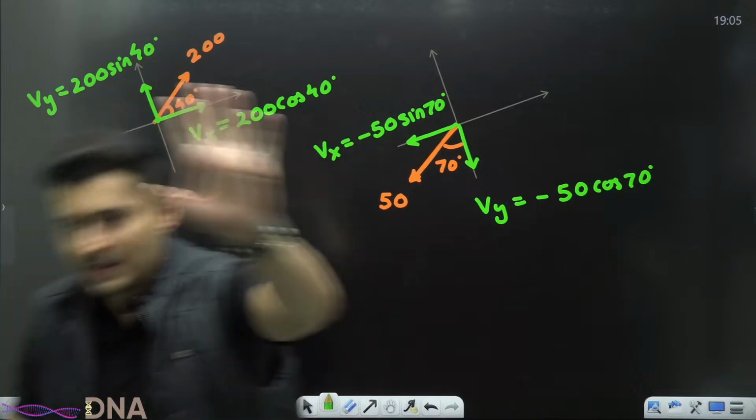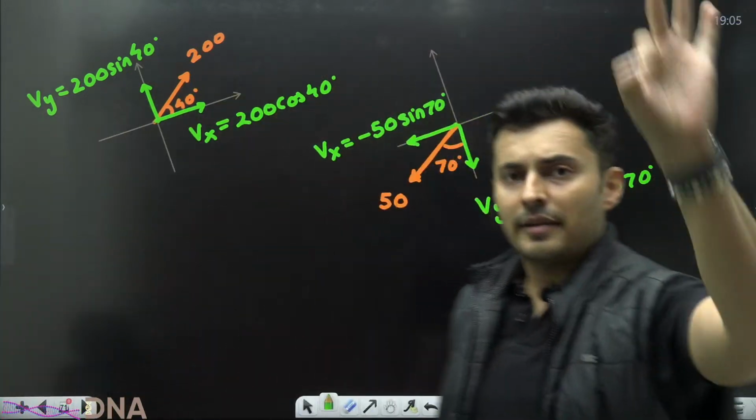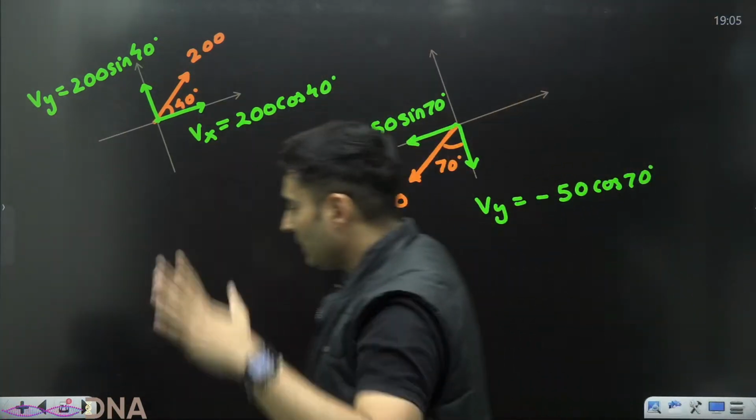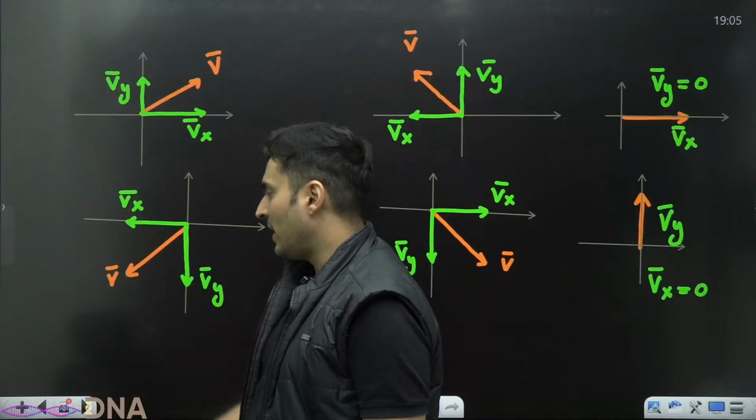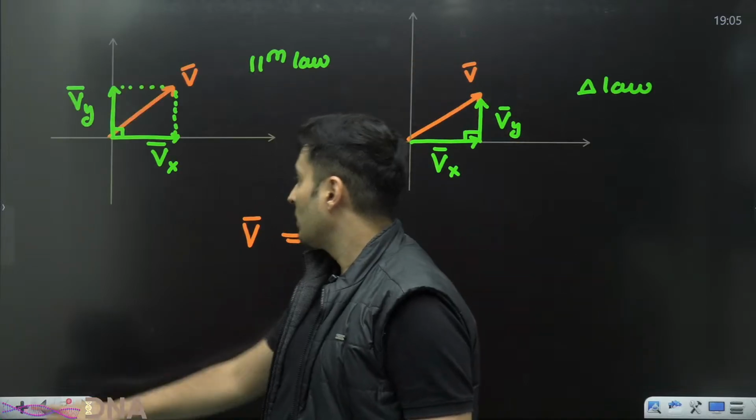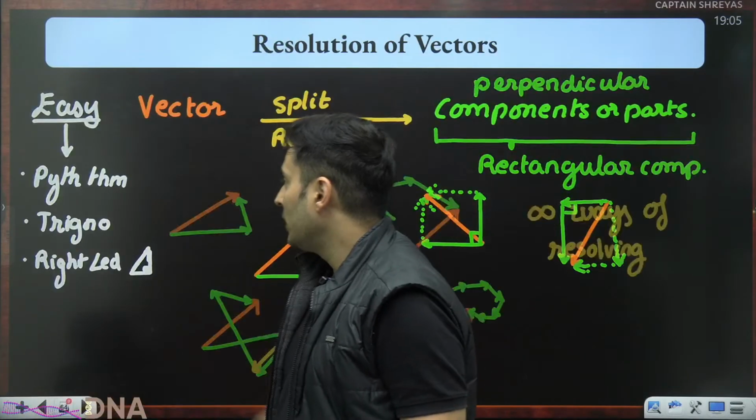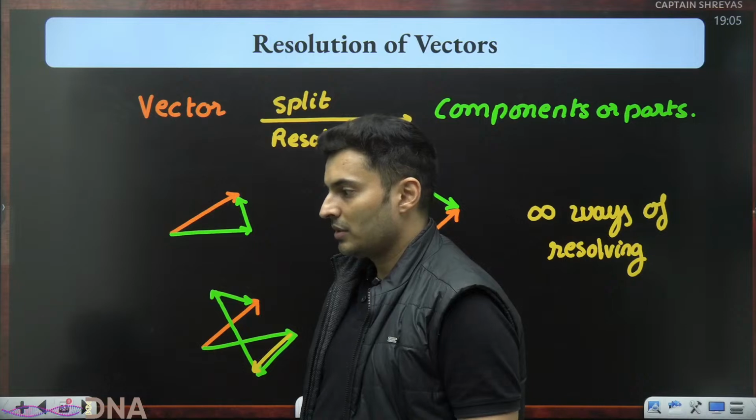Now, I hope this is very, very clear, especially this resolution part. You should never ever be confused regarding vector resolution. What are their magnitudes? What is the meaning of resolution? Why do we take perpendicular components only? Why not any other components?